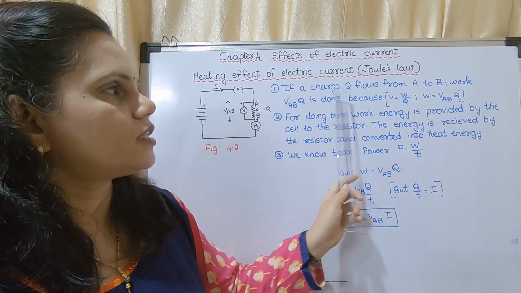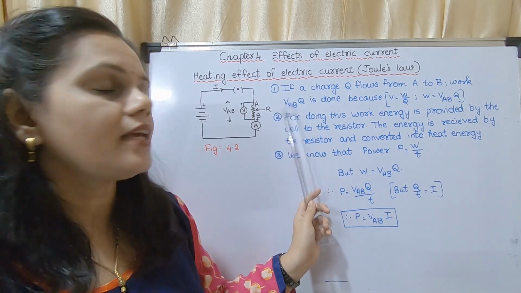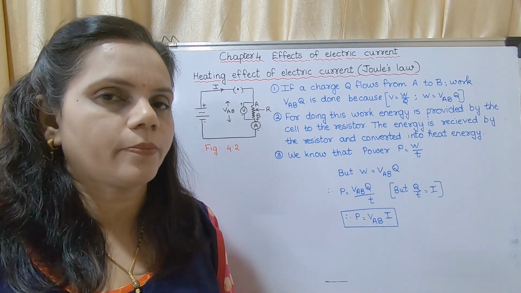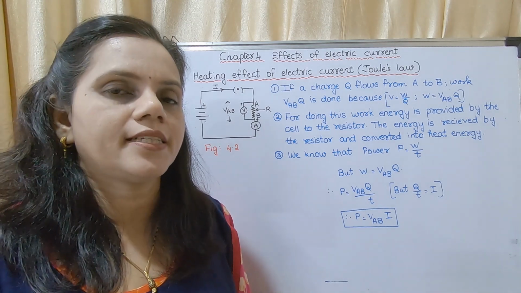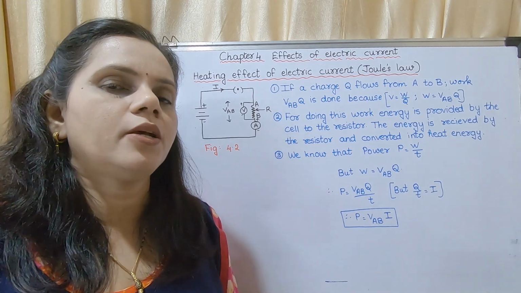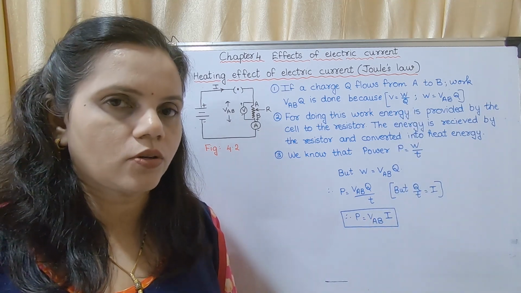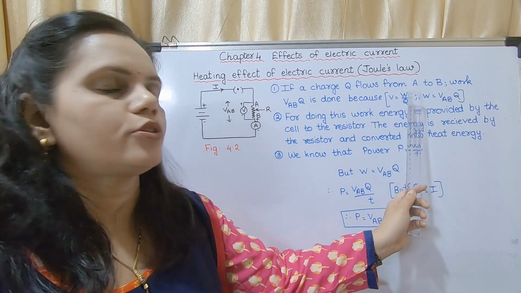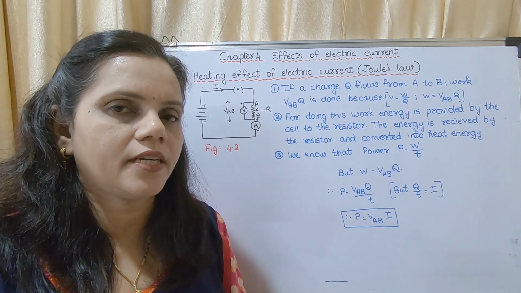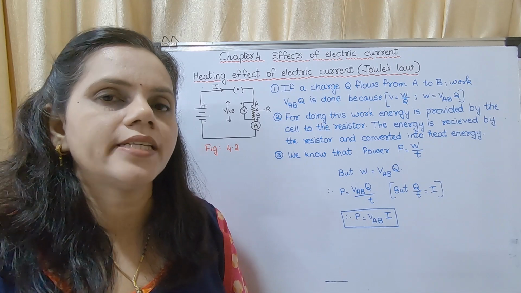Okay, so if a charge Q flows from A to B, work V_AB Q is done, because V is equal to W upon Q. This we had studied last year. V is equal to W upon Q, where V stands for potential difference, W is work done, and Q is charge, the charge of electrons.